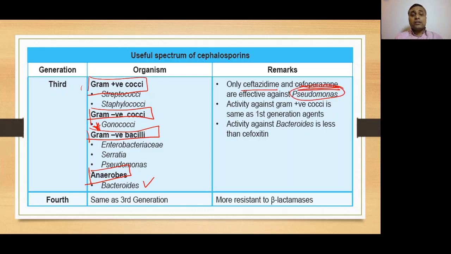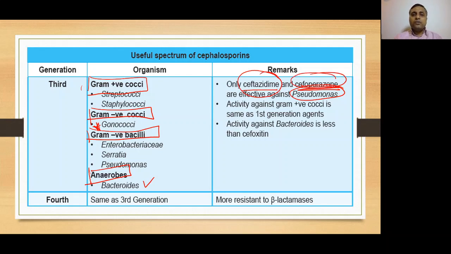As we have already discussed in our previous lecture, Pseudomonas is one of the very resistant organisms. Among penicillins, piperacillin, ticarcillin, and carbenicillin are effective against Pseudomonas. Among third generation cephalosporins, we have ceftazidime and cefoperazone.